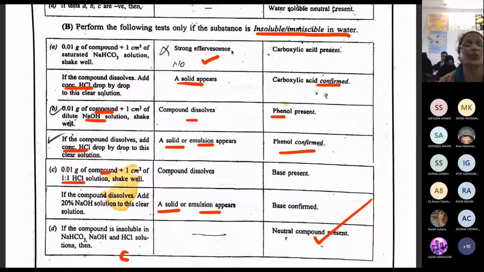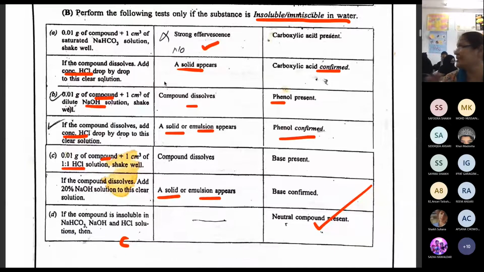Now if you are going to get strong effervescence, we can say carboxylic acid is present. If we are not getting any effervescence, we can say it is absent. If possible, I can show this.